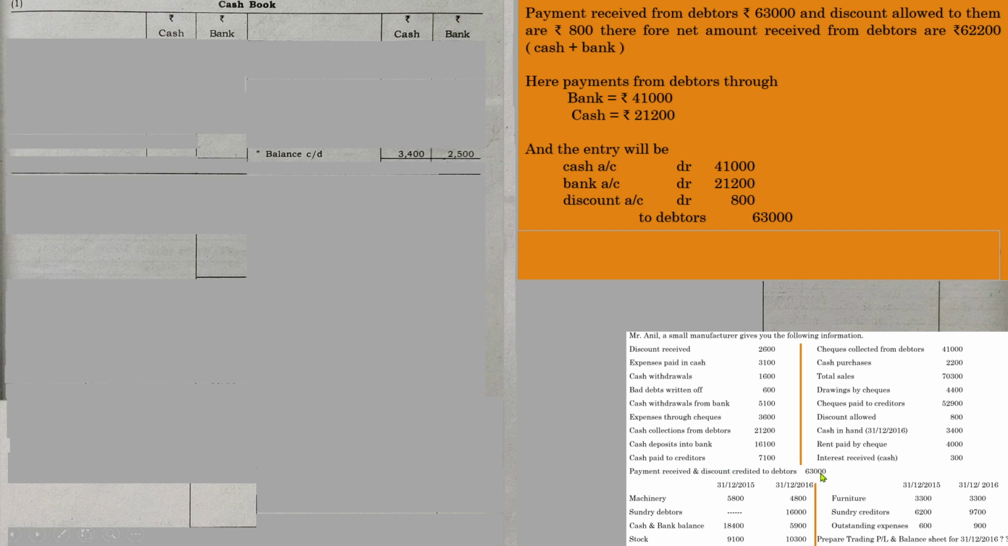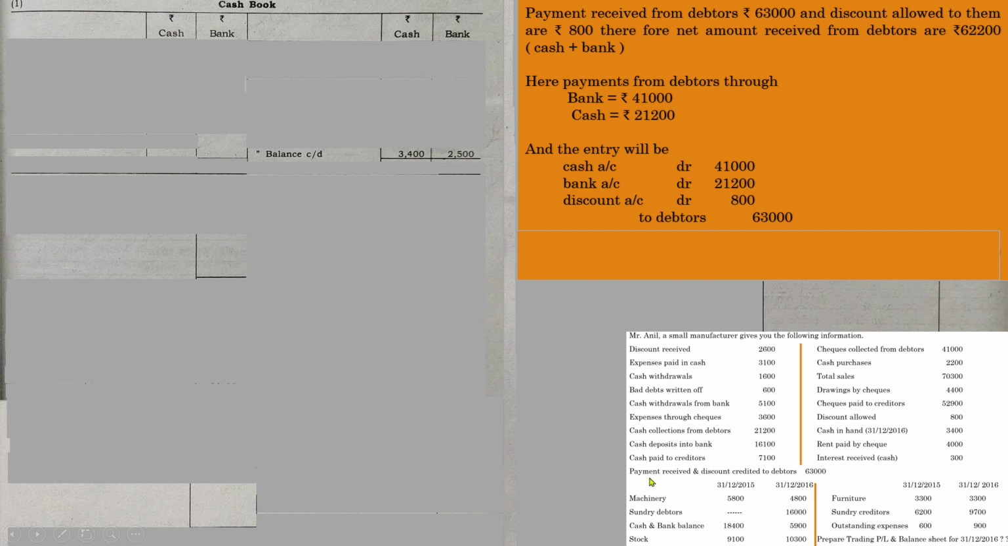So for that, you need to go through all the transactions with regard to debtors. So if you go through each individual item, you can see that, see, cash collected from debtors 21,200. So one amount we got, just go through, we again go all transactions. Discount allowed 800. Usually discount is allowed to debtors. So this was that amount that is mentioned here, discount credited. This amount has to be adjusted. Next one, check pay drawings total. The check collected from debtors 41,000. So here it is another adjustment.